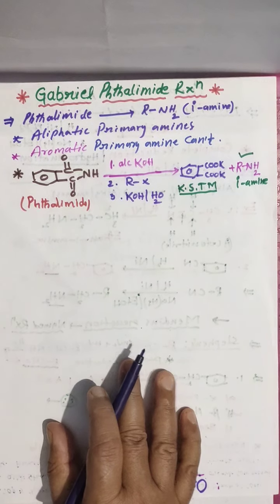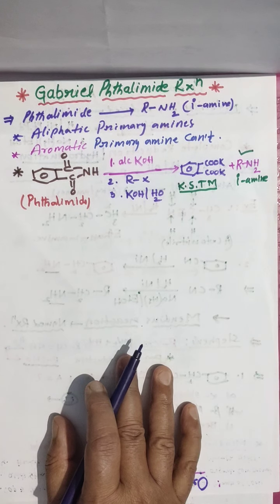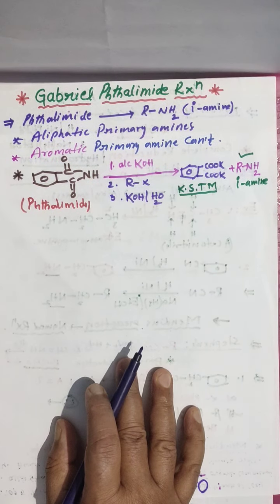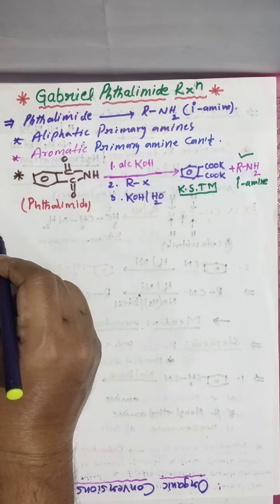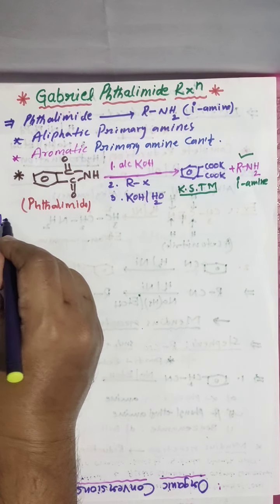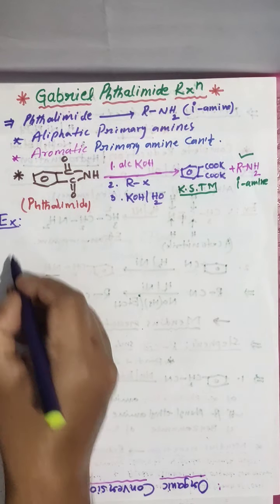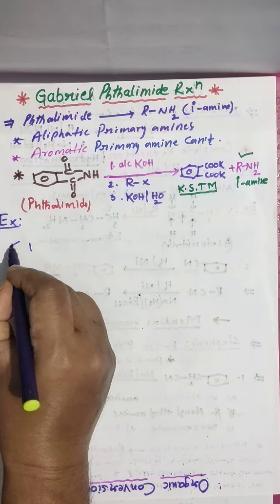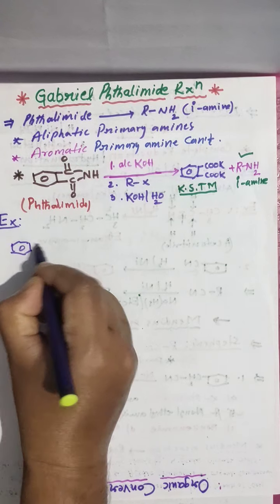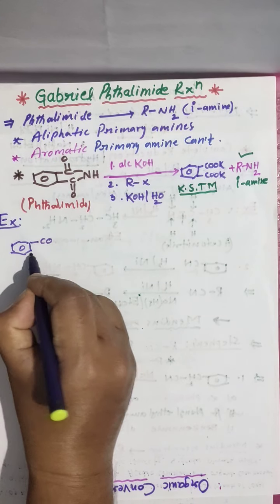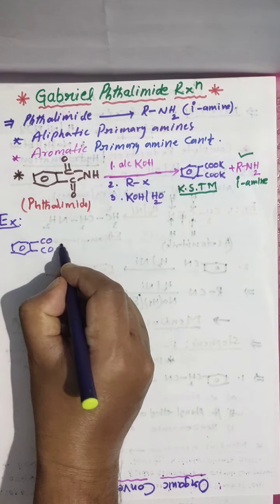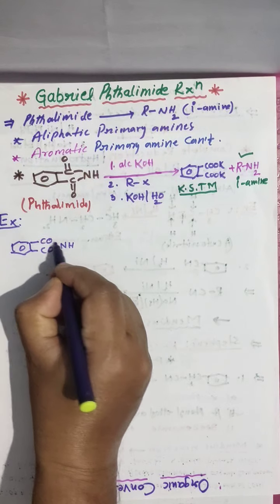Let me see how the reaction takes place. Look here, I am explaining with an example. First you go for phthalimide, CONH.